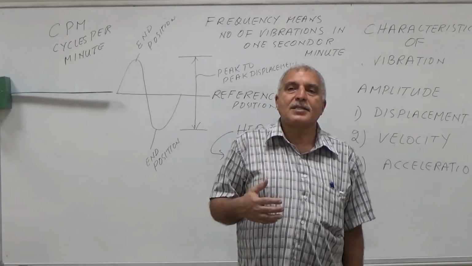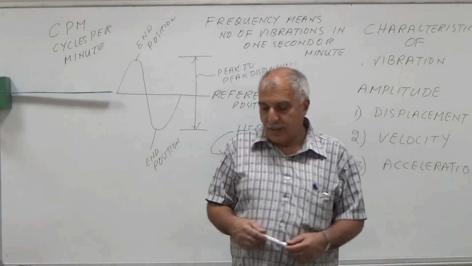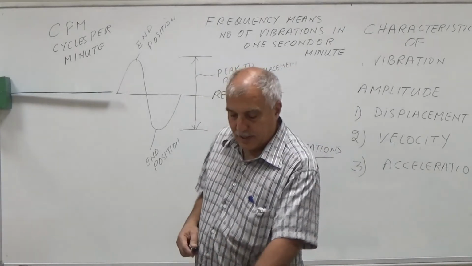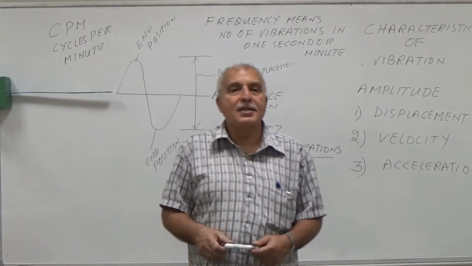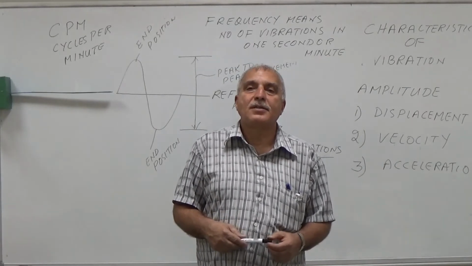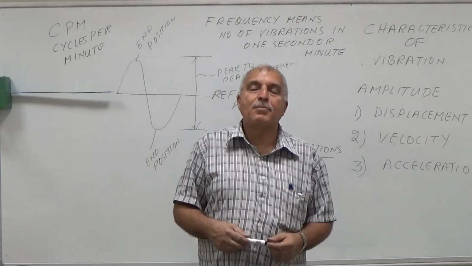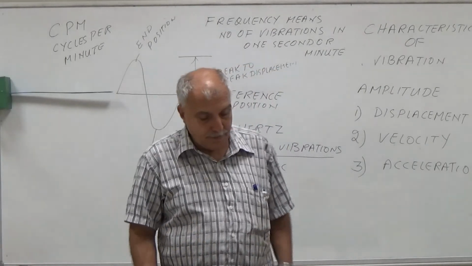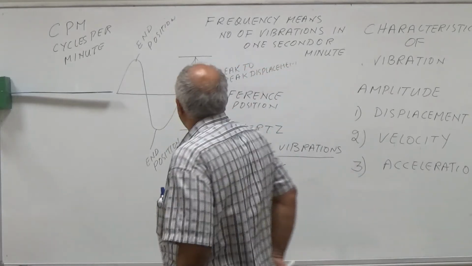It will create centrifugal force when the machine is running, and the bearings will be loaded. There will be force on the bearings, and the bearings can be damaged, and also the consumption of energy will be more.